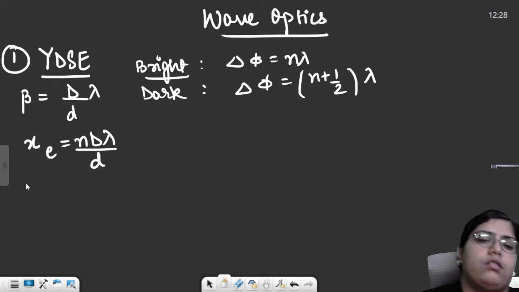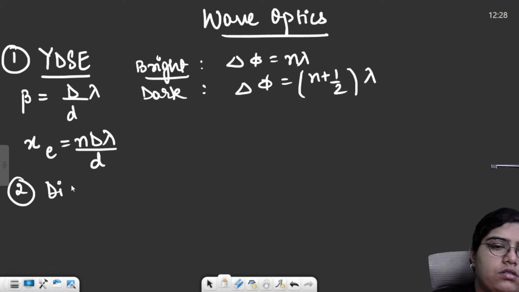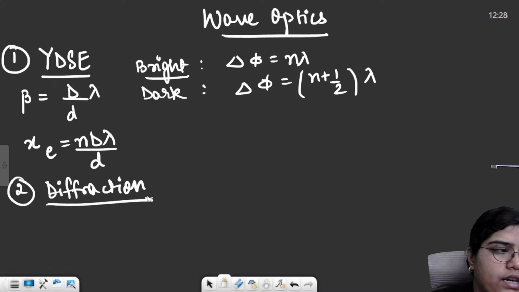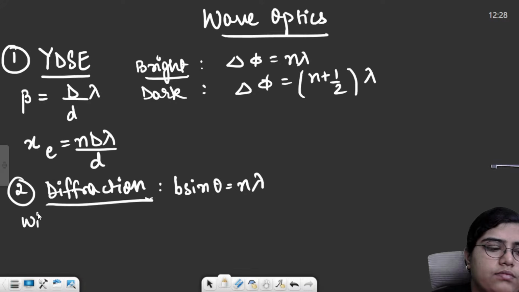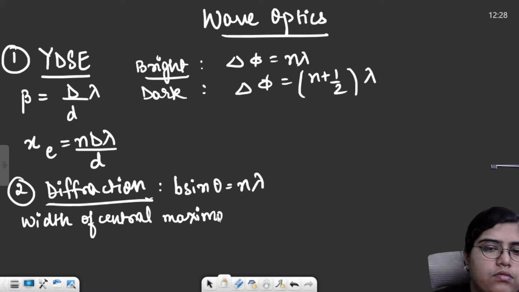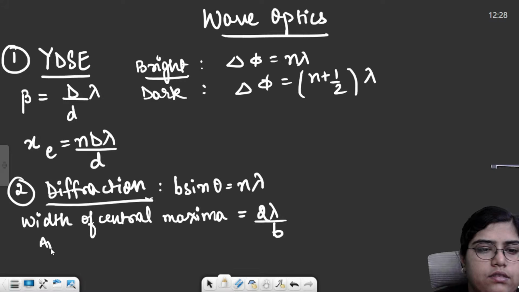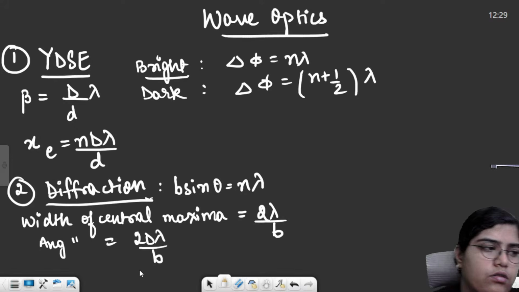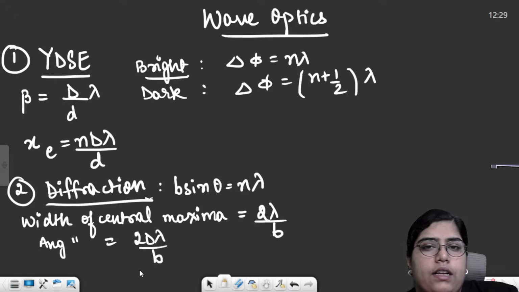And then we saw diffraction. In diffraction, we saw a condition which says b sine theta should be equal to n lambda for a dark fringe. Then the width of the central maxima is 2 lambda by b. Angular width is 2 lambda by b. Okay. These were the main important formulas.